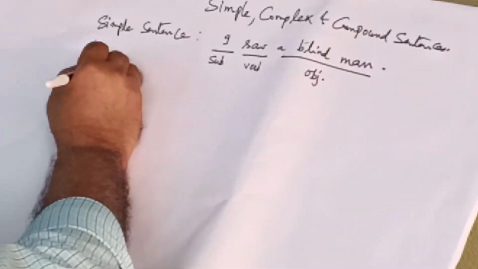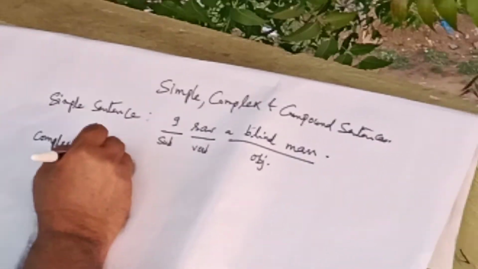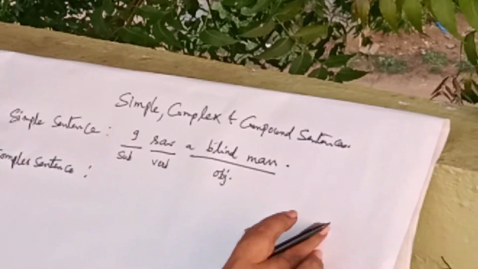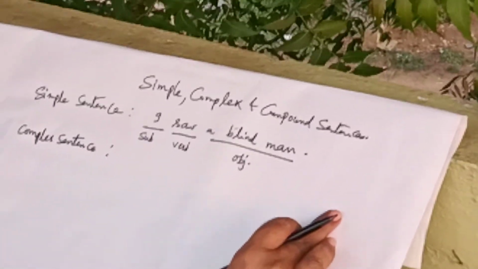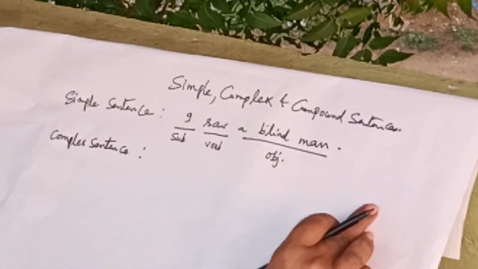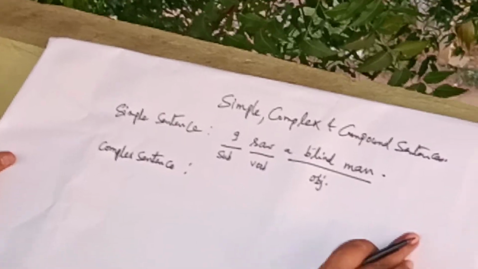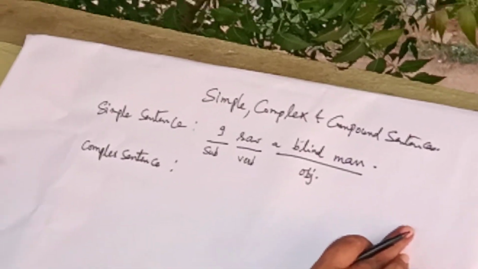Then, what is a complex sentence? A complex sentence is a sentence which has one main clause and one subordinate clause. We can obtain the complex sentence by expanding words or phrases into a subordinate clause.